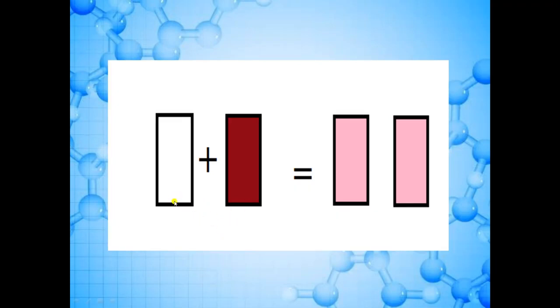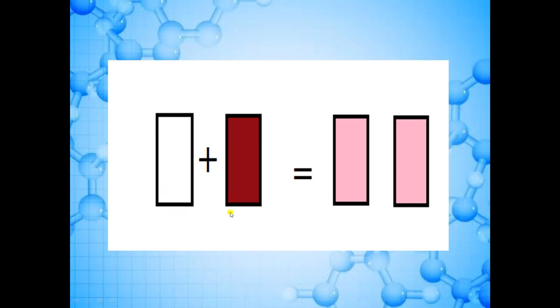There are two cans of paint. This is white paint and this one is red paint. When we will mix these two paints, then what will happen? Pink color paint will be the result. Okay, now two cans of paint are mixed together. So how many cans we will get? Answer is 2, right?